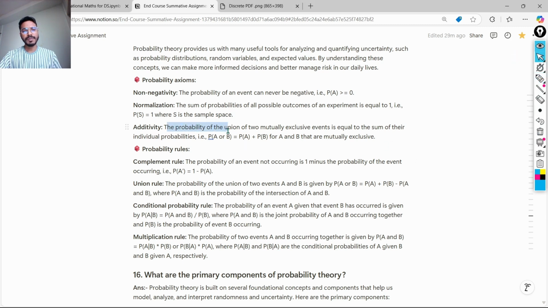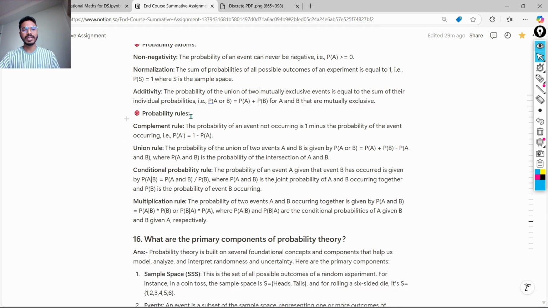Additivity: the probability of the union of two mutually exclusive events is equal to the sum of their individual probabilities. What does it mean? It means that the probability of event A or event B is equal to the probability of event A plus the probability of event B.